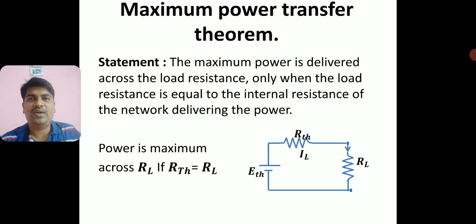So we have considered this simple network with a battery, a source of voltage VTH and internal resistance RTH, and it is connected to a load resistor RL. It means all three circuit elements are connected in series. Source, internal resistance and the load resistance all are connected in series, which makes a very simple circuit.